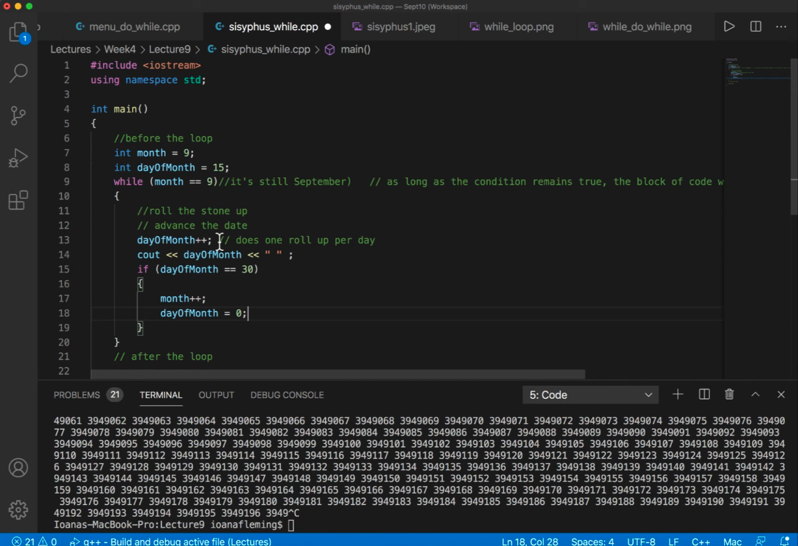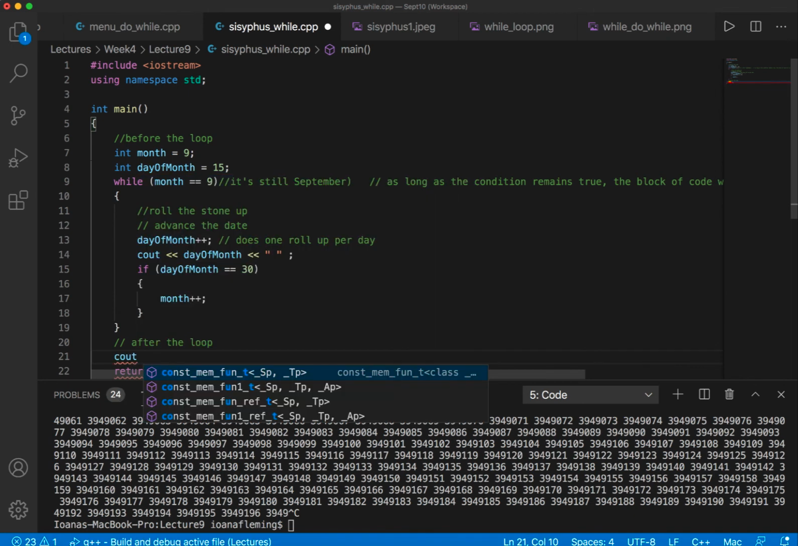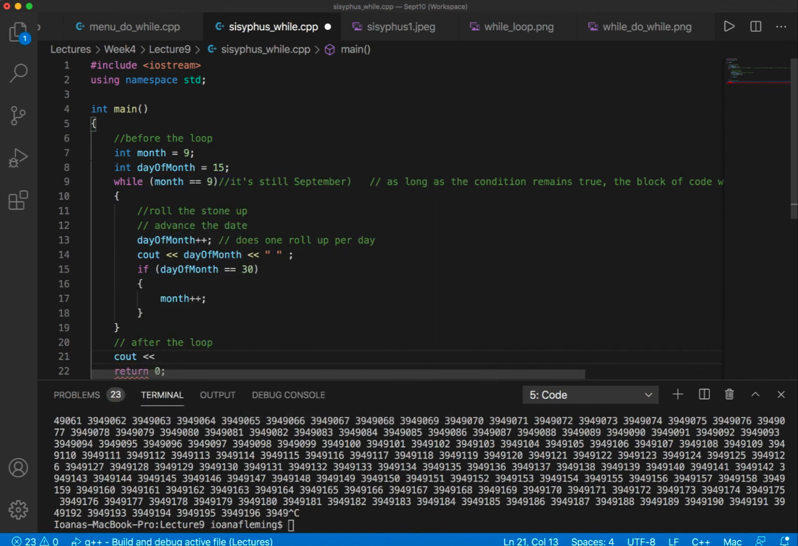But right now, we actually don't need to do anything to day of the month. We just need to increase the month, right? So when day of the month would be 30, month would become 10, the condition will be evaluated, will be false, and there'll be something after the loop. Okay, so after the loop, let's just print out Sisyphus out. Okay, something like that.